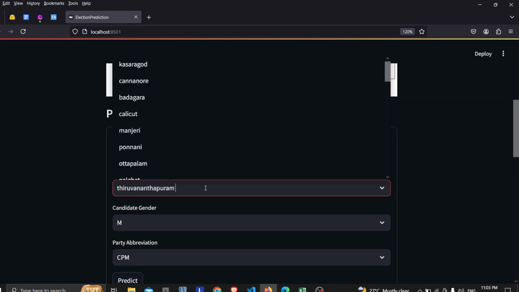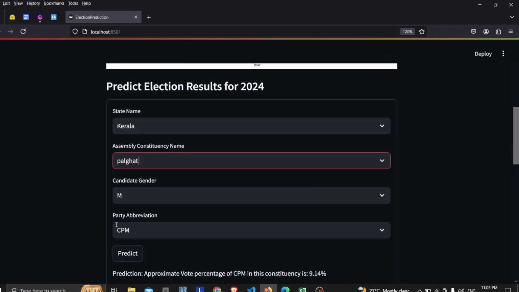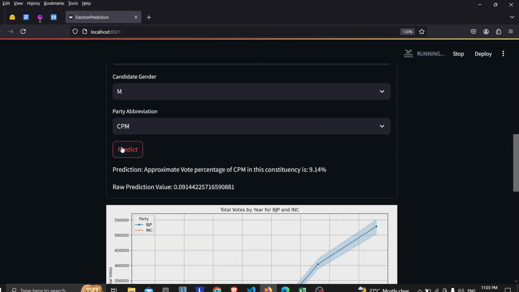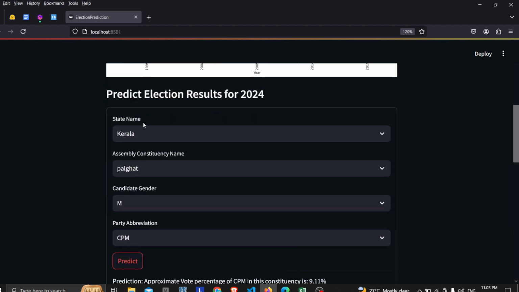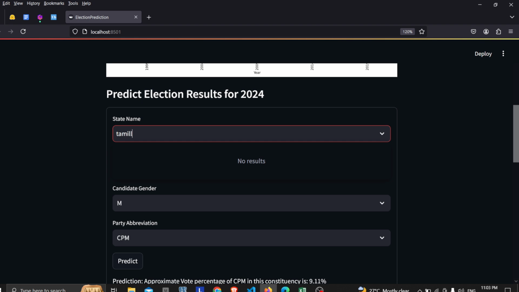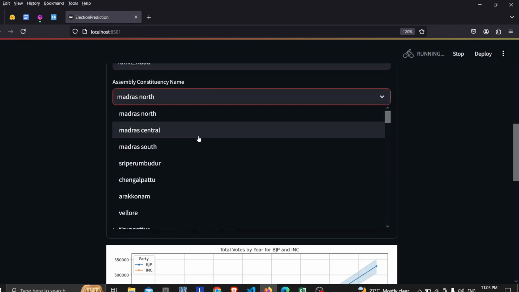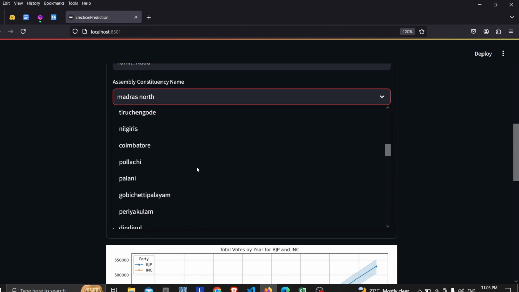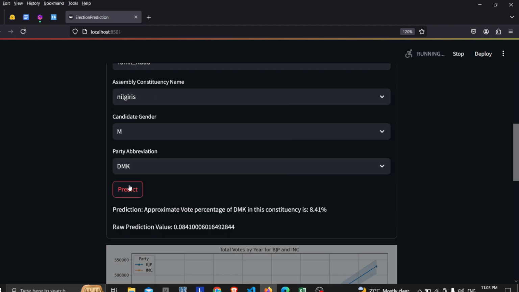So this is an approximation gathered from historical data. It may vary from place to place and party to party. And then again I'll put in another state name and hit the predict button, so that it gets categorized. I'm selecting another one, hitting the predict button.